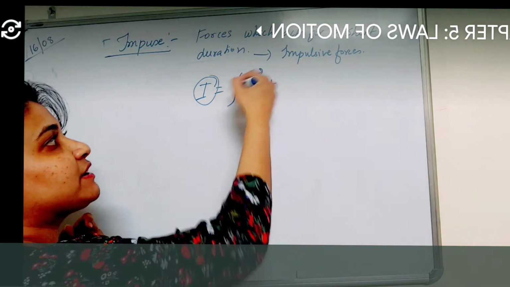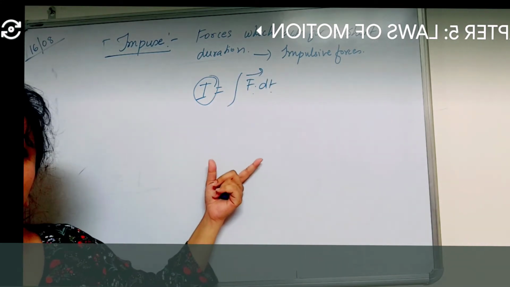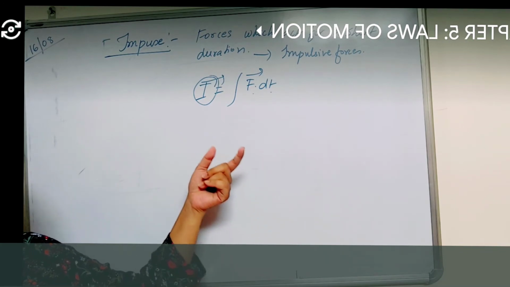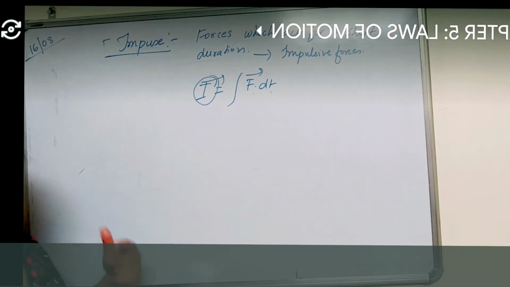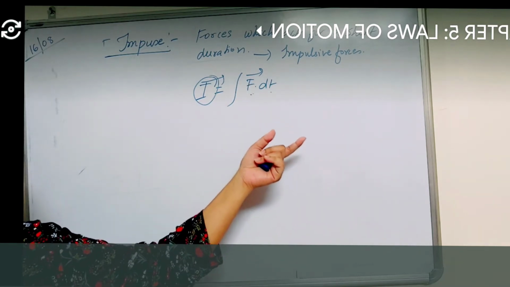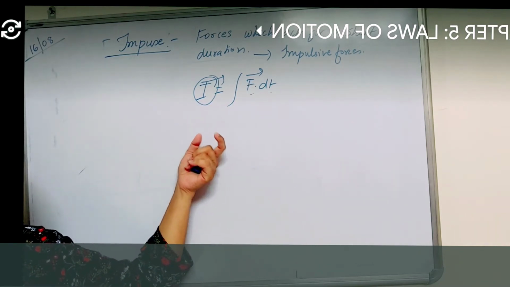Because yes, force is a vector quantity. So impulse of a force is also a vector quantity. Then if the force is changing with respect to time, what do I say? The impulse is measured by finding the area.